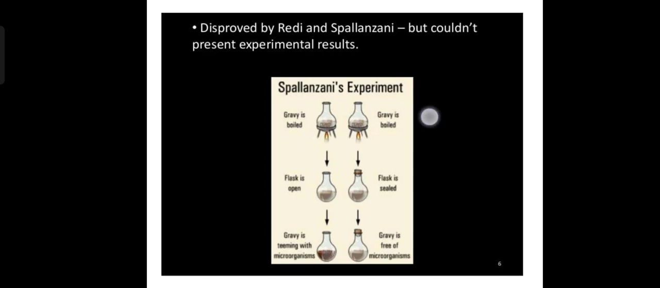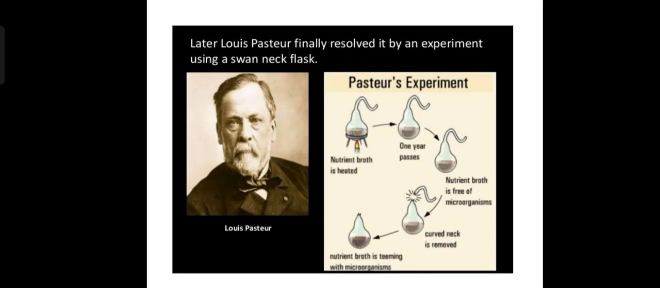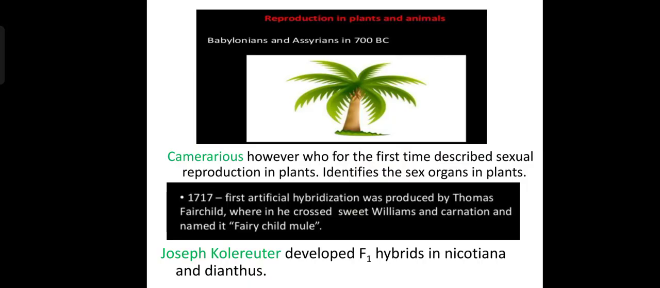Now, this was Spallanzani's experiment in which gravy is boiled and then one of the flasks is left open, another is sealed. The gravy in the open flask is teeming with microorganisms, and the flask which is closed is free of microorganisms. Now, Louis Pasteur finally resolved it in an experiment, the swan-neck flask experiment that we already know, in which nutrient broth is heated. Over 1 year later, the nutrient broth is free of microorganisms. When the curved neck is removed, it is teeming with microorganisms.